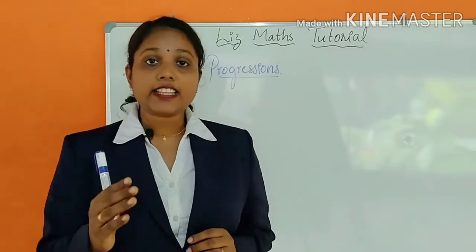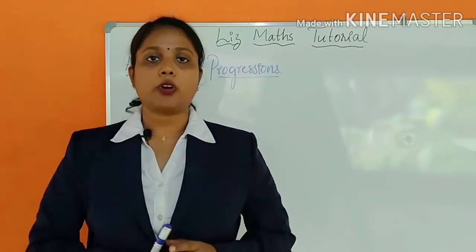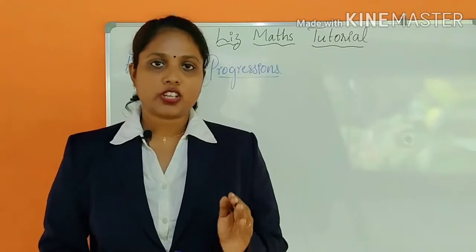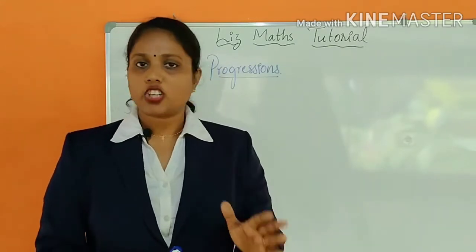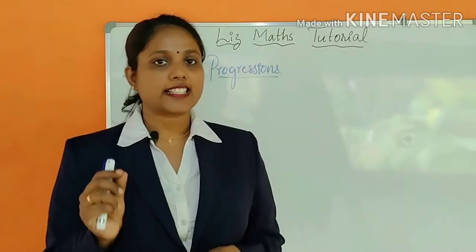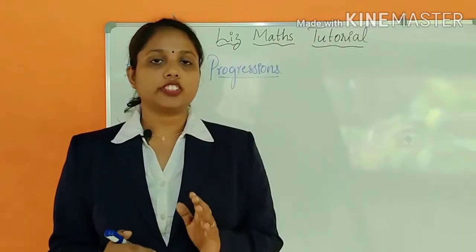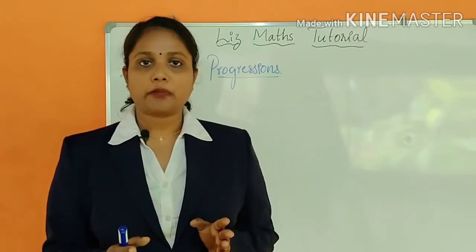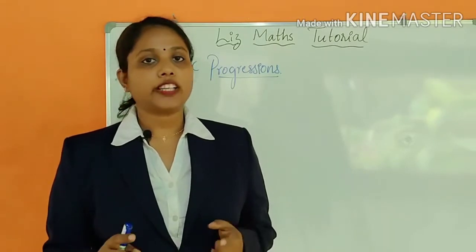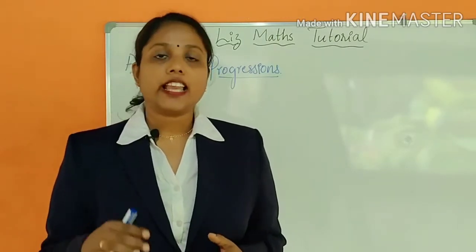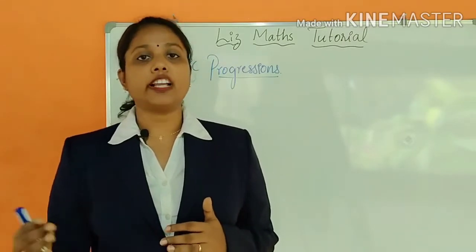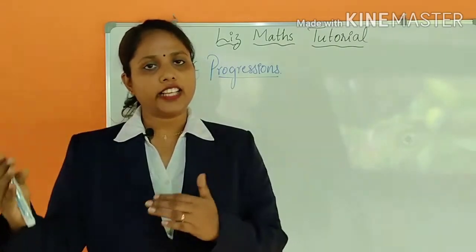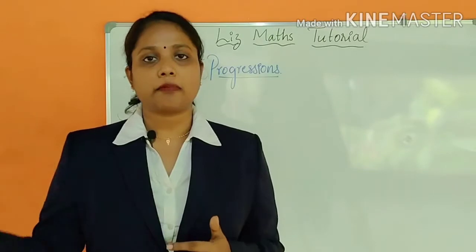Yes. So take another example. If you are keeping some fixed amount in the bank, what will you do? First you'll keep some 50,000 or anything in the bank, a fixed amount. So you'll get some interest on that amount. In the first year you have that fixed amount of 50,000, and the next year the interest amount is added. It may be 5,000. Then you'll get 55,000 in the second year, isn't it? Again for the third year you'll get another 5,000, so you'll get 60,000, isn't it? And it will keep on increasing by 5,000 each year, isn't it?